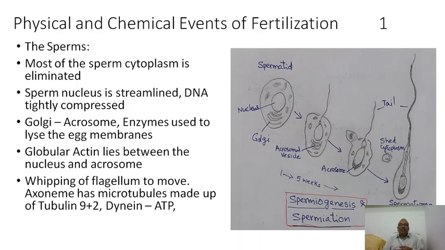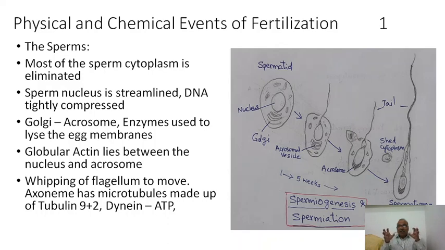You know very well this axoneme has the structure of 9+2 arrangement. Nine peripheral doublets are there and two central singlets are there. Each of the nine doublets has two microtubules. One is called A and the other is called B. One tubule has 13 filaments and the other has only 11 filaments. A small difference is there. And dynein arms are there.